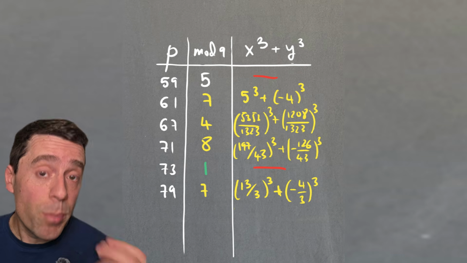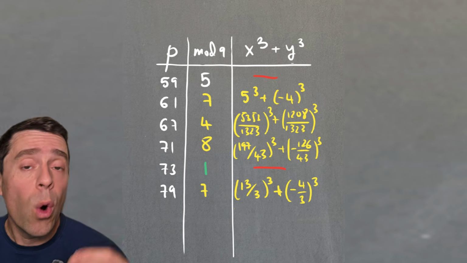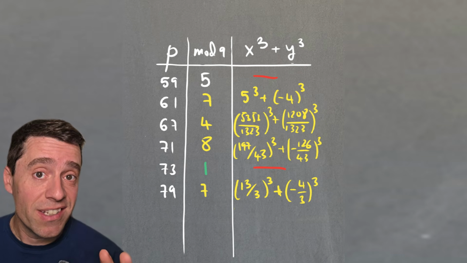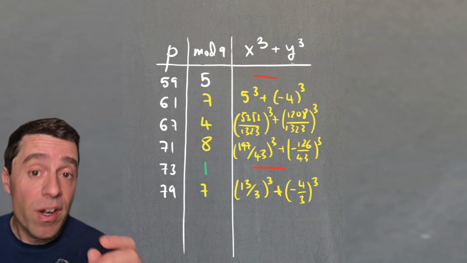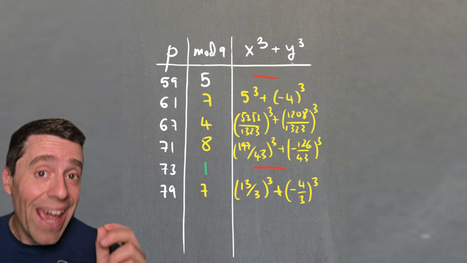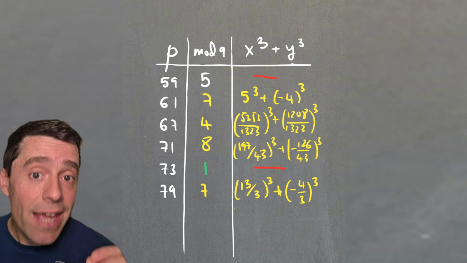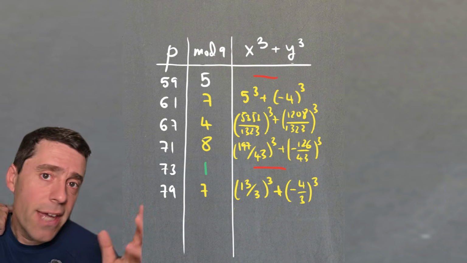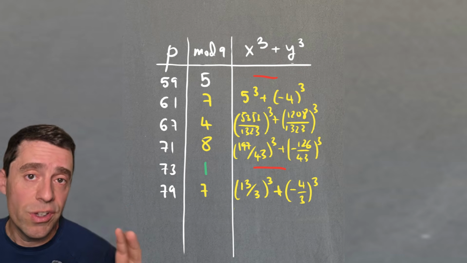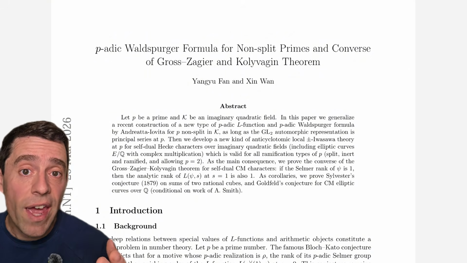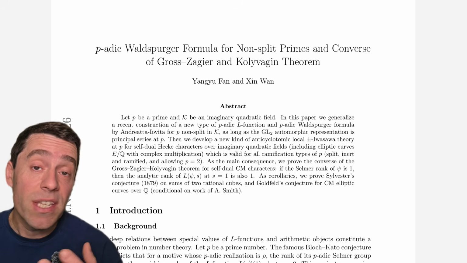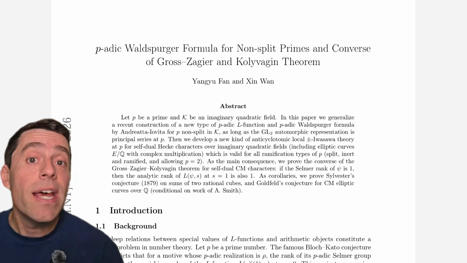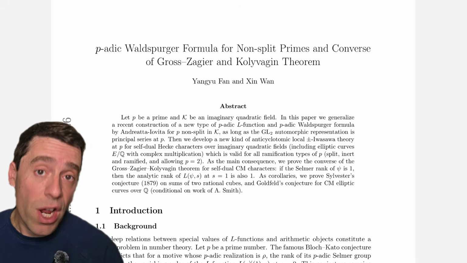Now, we can actually prove that those primes that are 2 or 5 modulo 9 cannot be written as a sum of two cubes, and Sylvester's conjecture said that if a prime is 4, 7, or 8 modulo 9, then it is a sum of two cubes. The case of 1 modulo 9 is too hard to decide. And that is exactly what Fan and Wan have proved, Sylvester's conjecture, that if a prime is 4, 7, or 8 modulo 9, then it is the sum of two rational cubes.